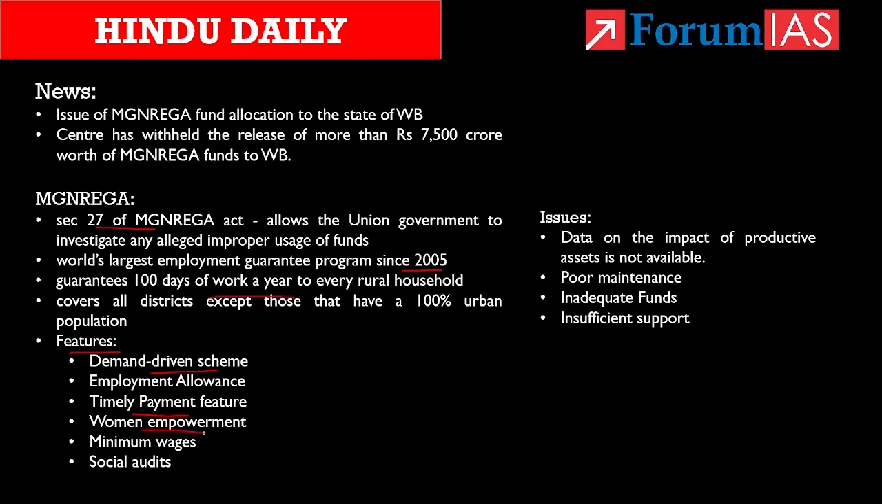Then the fourth feature is women empowerment. See, minimum 1/3 of the workers should be women as per the MGNREGA Act. Fifth, it talks about minimum wages. See, wage payment should be according to the Minimum Wages Act of 1948 for agricultural labourers in the state. Sixthly, the Gram Sabhas conduct social audits to enable the community to monitor the implementation of the scheme. Finally, know that both the center and the states share the funding of the scheme. Now, coming to the issue parts in the MGNREGA, firstly, the data on impact of productive assets is not available.